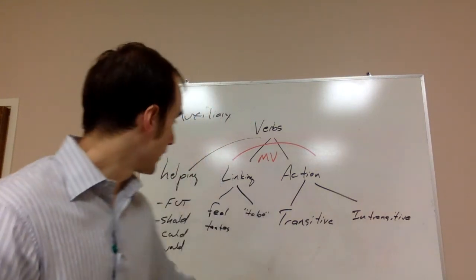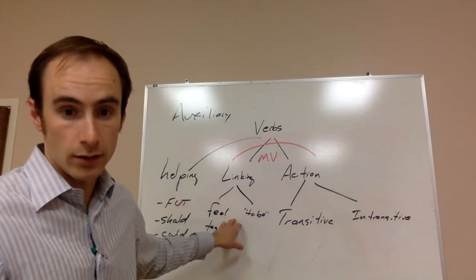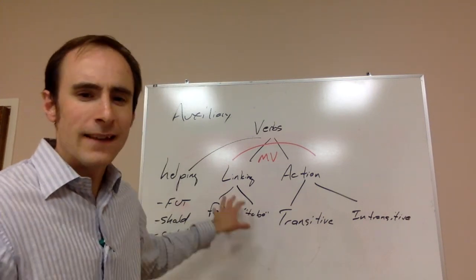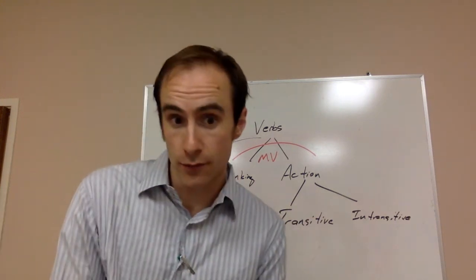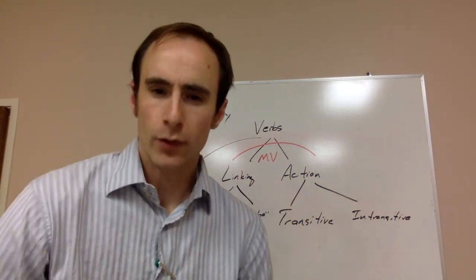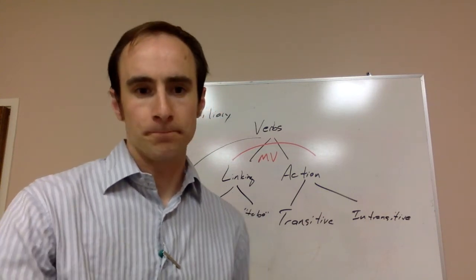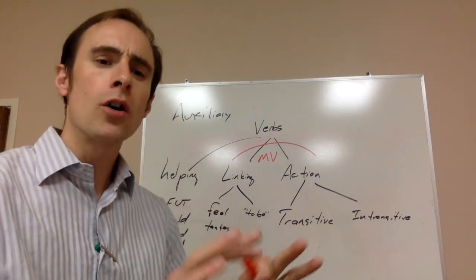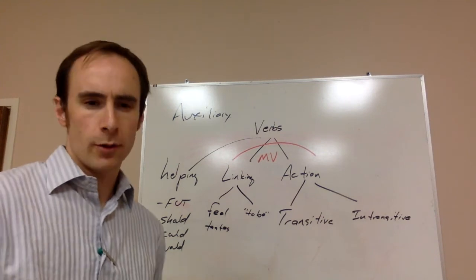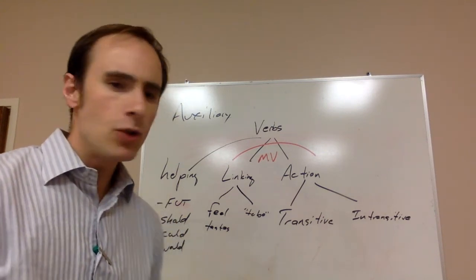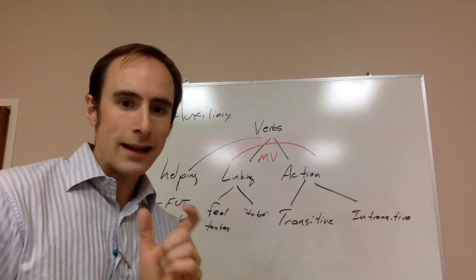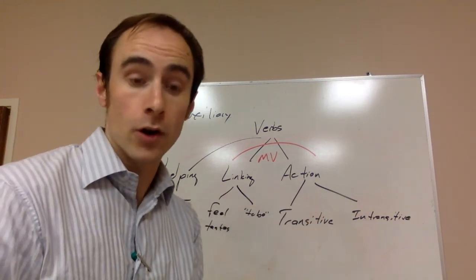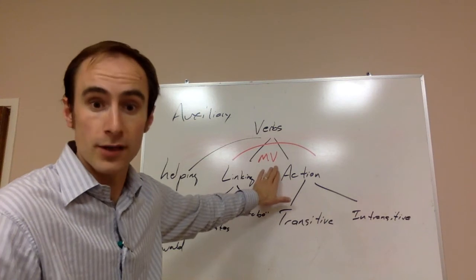Certain verbs, like I pointed out here, even with the word feel, and certainly with the verb to be, they can fit in more than one of these categories. But in a particular sentence, of course, they're only one of them. They're only functioning as one of them. So that's sort of a broader way to look at all of what's going on in verbs. The main thing you want to see is that linking and action verbs, they are the two main kinds of verbs, and we call them main verbs because they actually are main verbs of sentences.